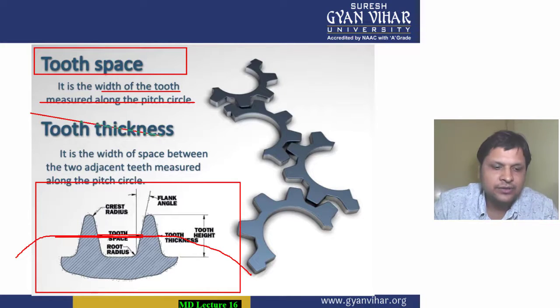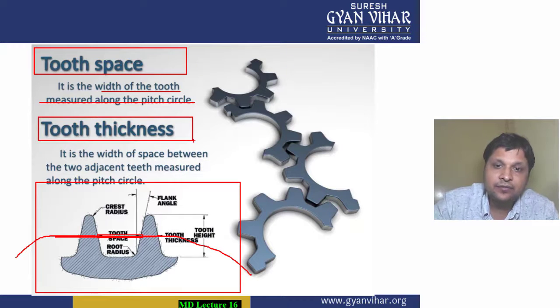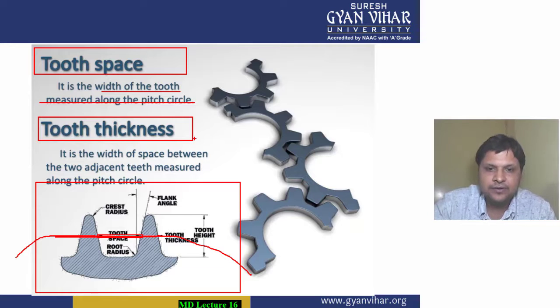And now, what is tooth thickness? Let's see. Tooth thickness is the width of the tooth measured along the pitch circle. The width of the tooth and the width of the space between the teeth are different. Tooth space and tooth thickness are different.